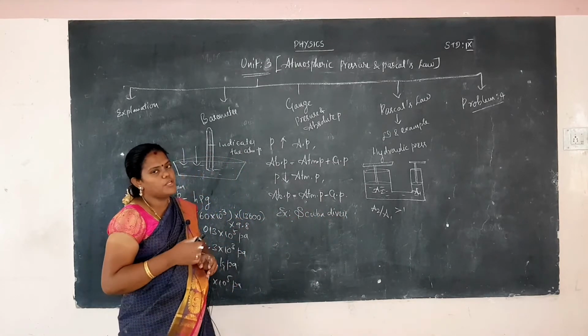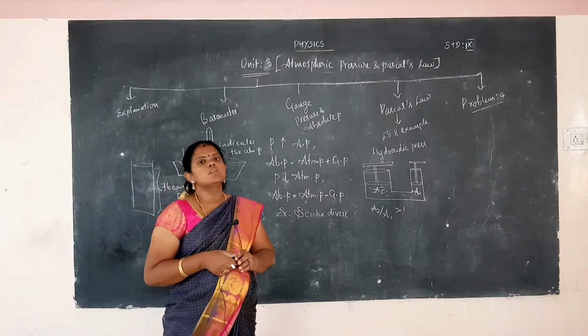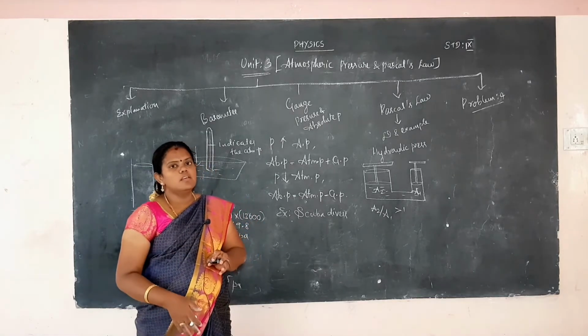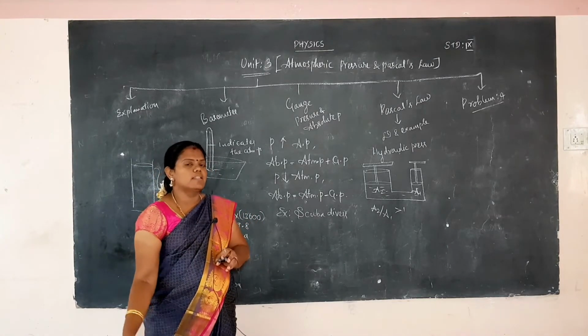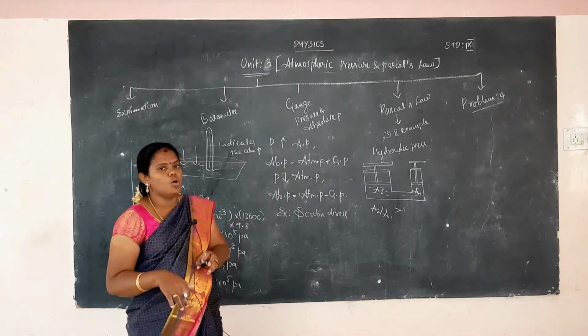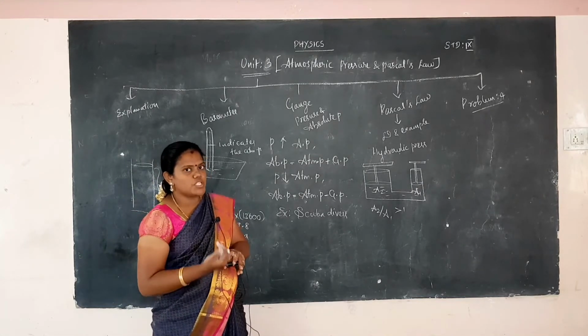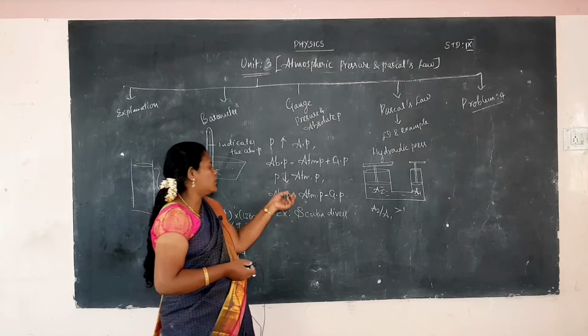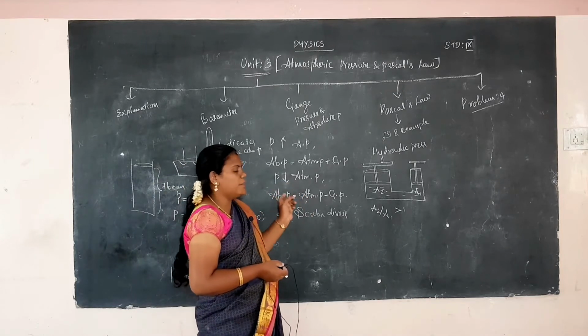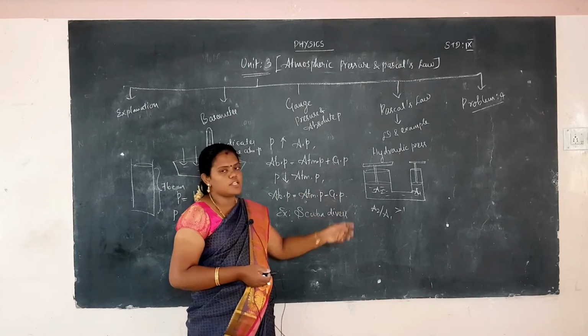Scuba divers use special equipment to move in the sea, because at depth the atmospheric pressure is very low compared to the gauge pressure. So absolute pressure is equal to atmospheric pressure minus gauge pressure.